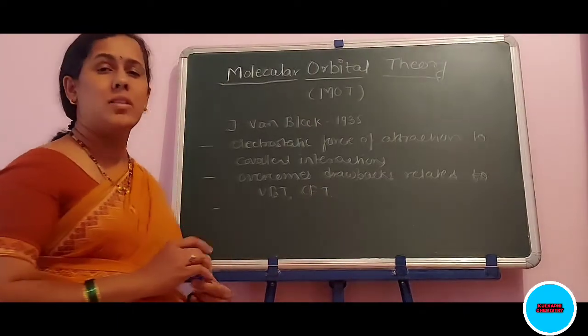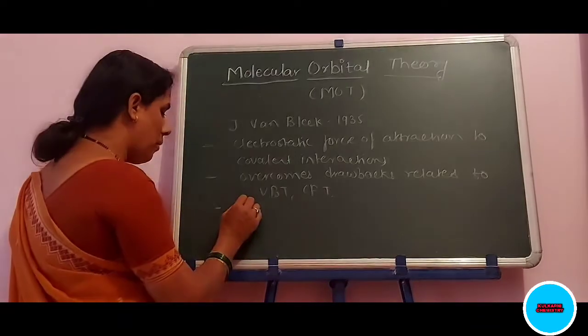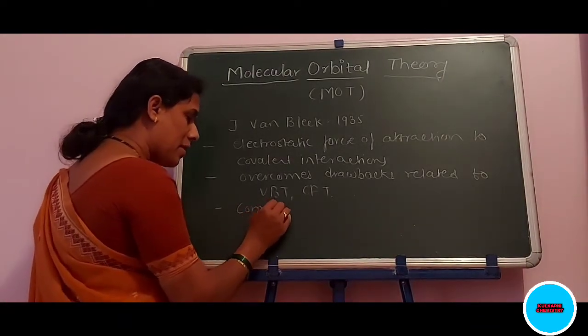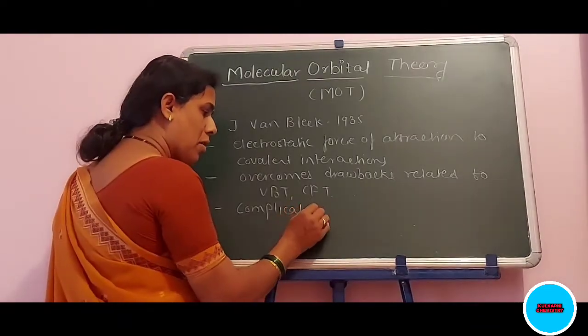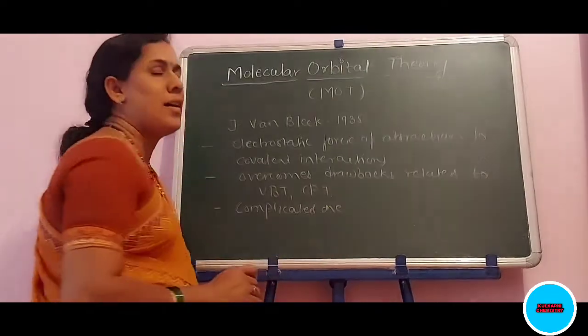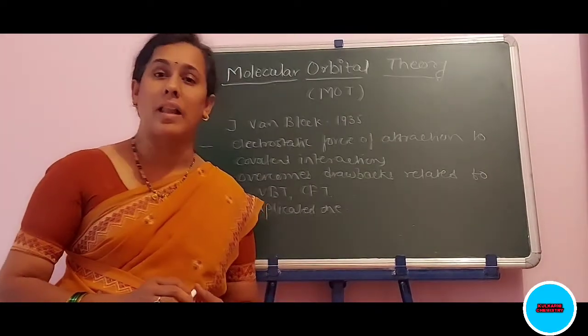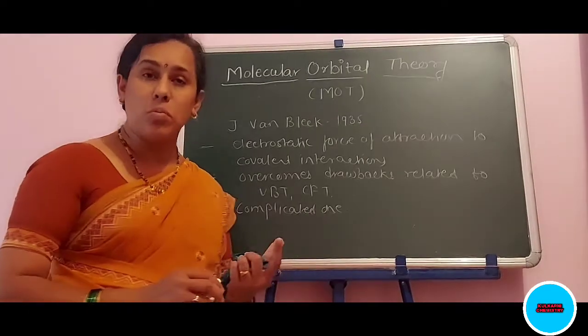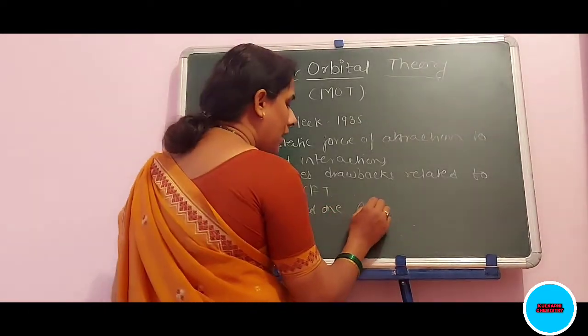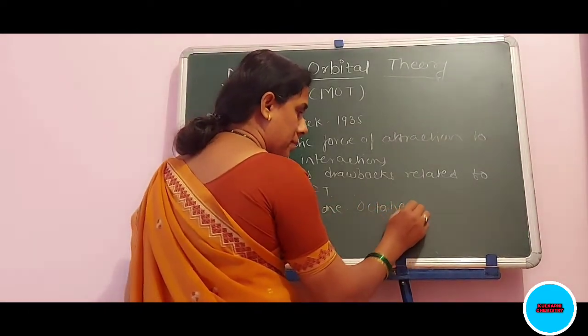As this molecular orbital theory is a complicated one, from the point of view of calculations, it is most useful for the octahedral complexes.